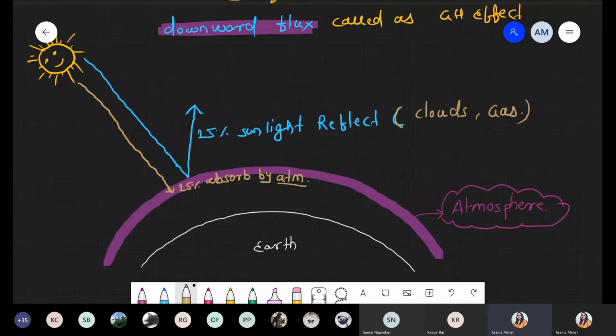Now, out of 100%, we just discussed 25 and 25. How much is remaining now? Out of 100%, how much percentage is remaining? 25% reflected, 25% absorbed by the atmospheric layer. Now tell me, how much concentration remains? Yes, Sahil, it is 50%. So now we are talking about the remaining 50%, which will reach the earth surface. I'm writing this information: 50% of sunlight reaches the earth's surface.